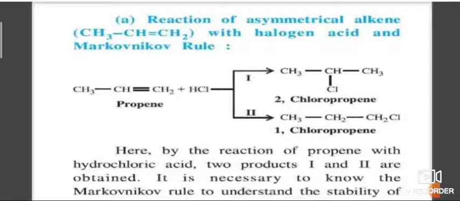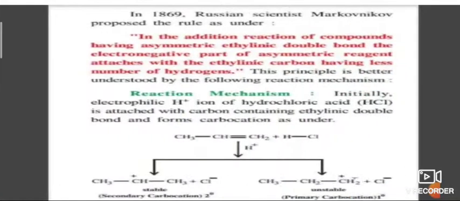Here propene reacts with hydrogen chloride to give 2-chloropropane and 1-chloropropane. The reaction mechanism: first generation of electrophile, next attack of electrophile on double bond, next attack of nucleophile on the most stable carbocation.